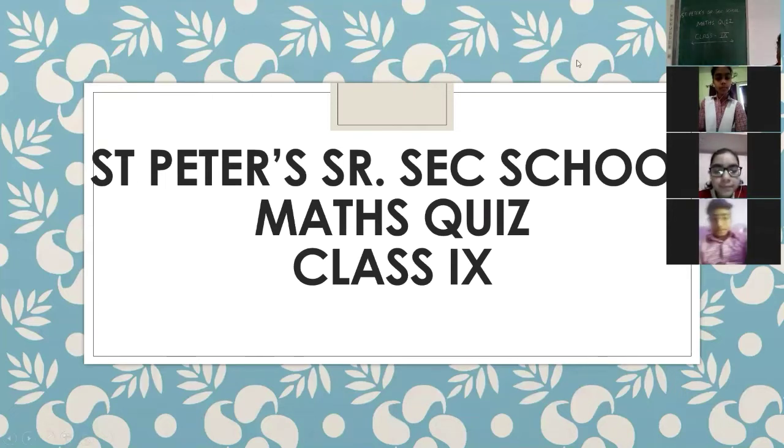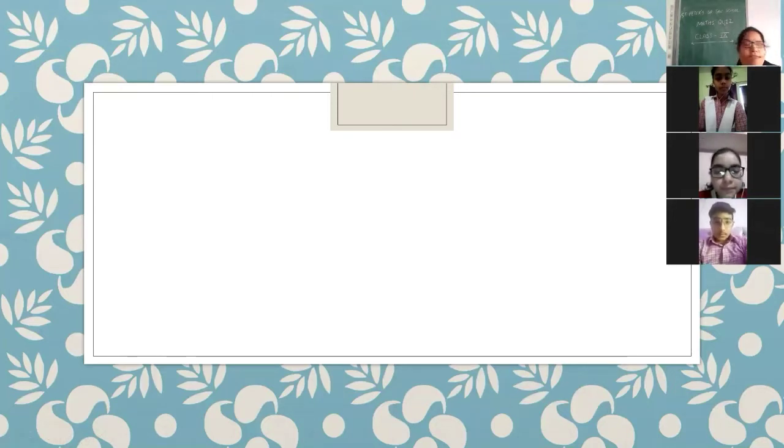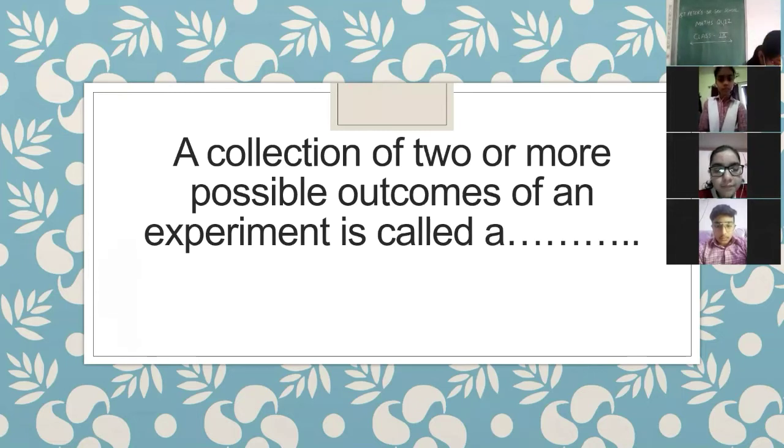Okay, so here we start our quiz, and this is a general quiz related to your syllabus from class 9th maths. Okay, so here is our first question for Sonal. Sonal, read out the question. What the question is: a collection of two or more possible outcomes of an experiment.